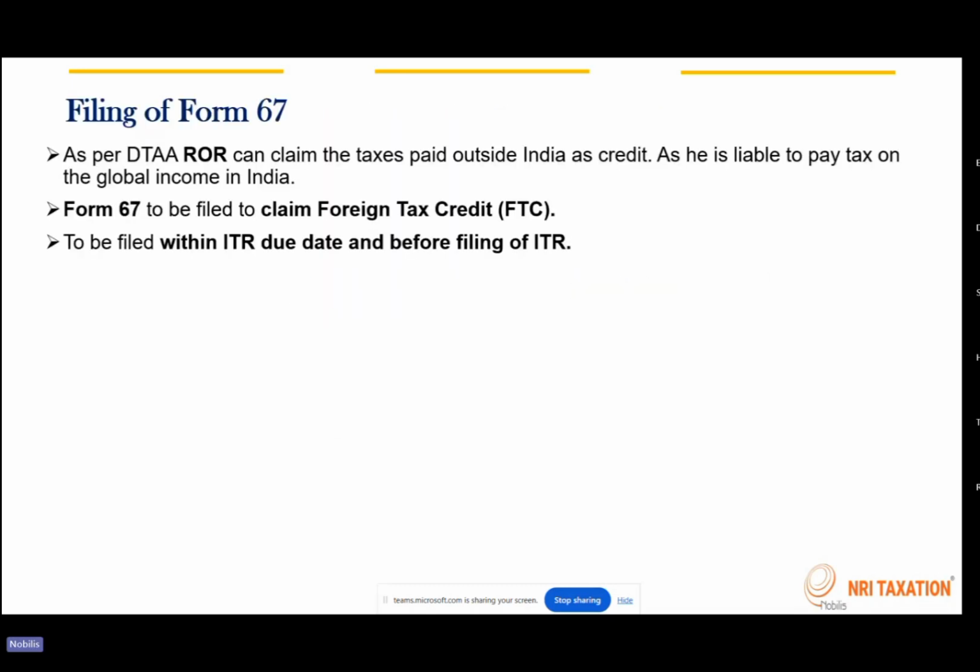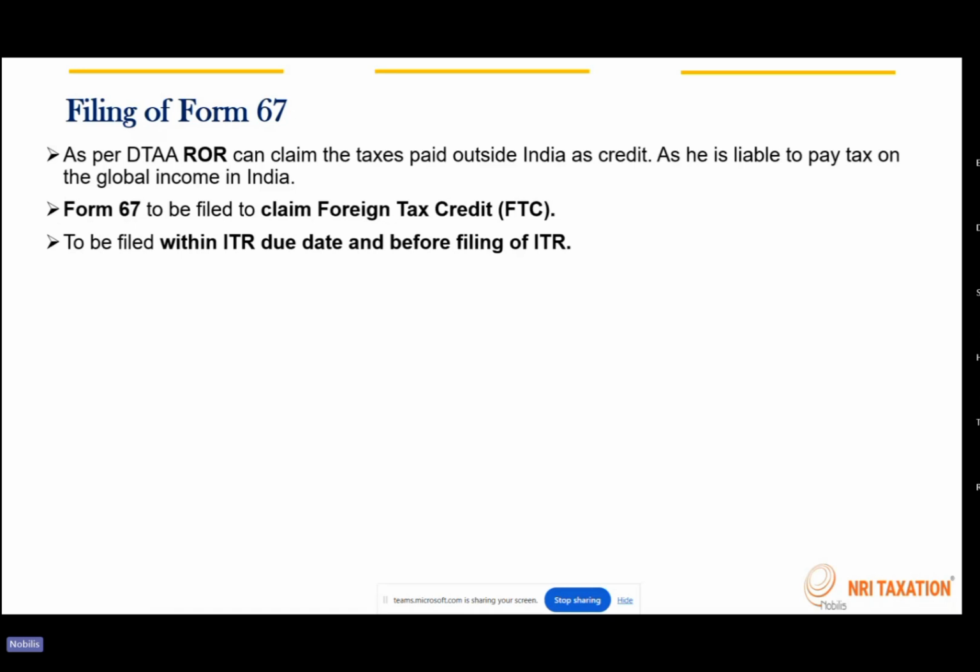Now there are certain additional forms which have to be filed. A resident individual, to get the benefit under the double taxation avoidance agreement and to get the credit of the taxes paid outside India, must file Form 67 before filing of the ITR and within the due date. Form 67 calculates the taxes paid outside India along with all the supporting documents.